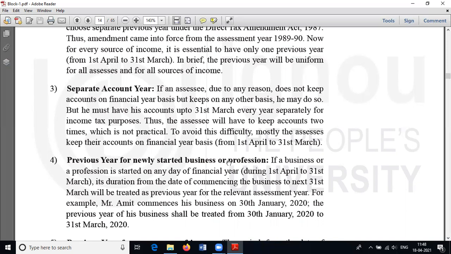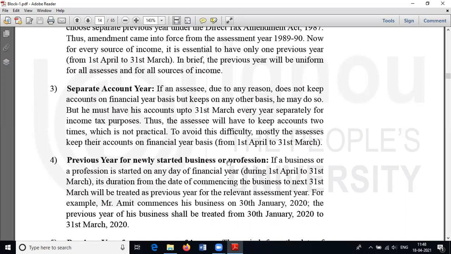Then for him, the previous year is July 1st to 31st March, because he starts to generate income only by July 1st, not by April 1st. Clear? Okay.